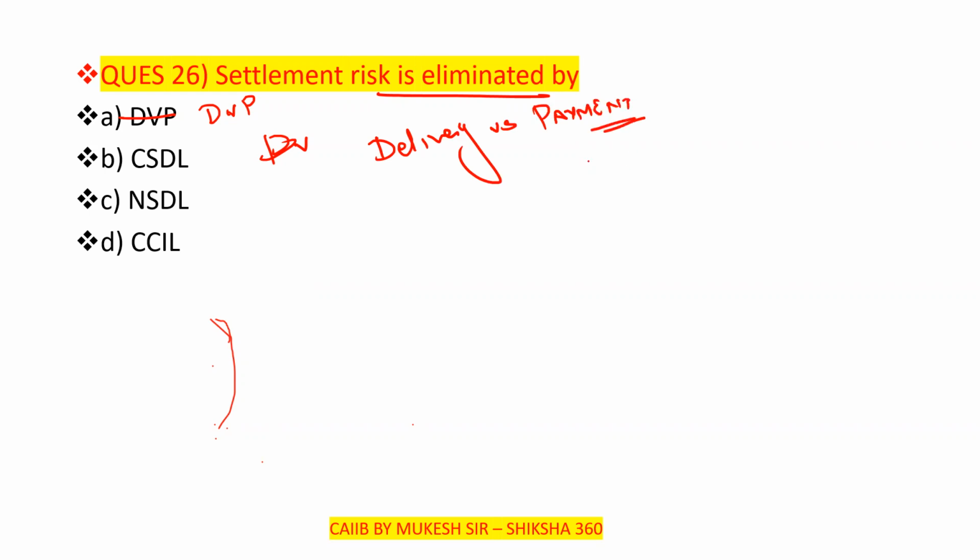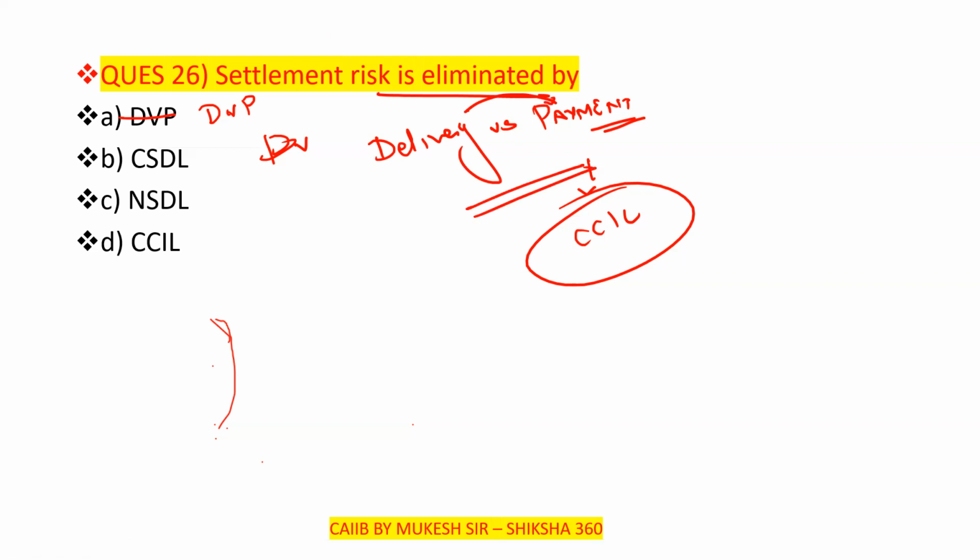It is developed and processed by the CCIL. CCIL is an institution, the Clearing Corporation of India Limited. Settlement risk is reduced not by the institution but by the technique, that is delivery versus payment, DVP. Please understand the difference between these two things.